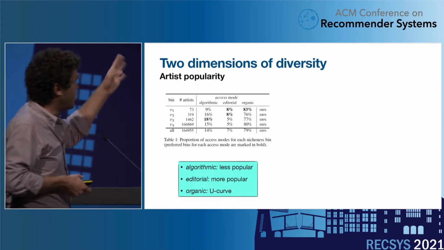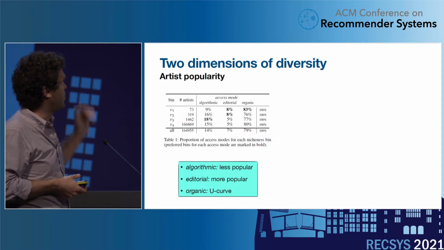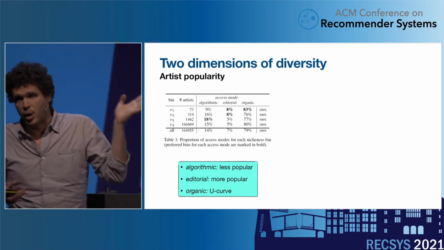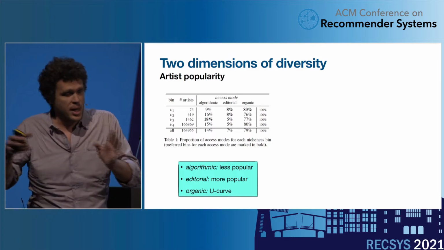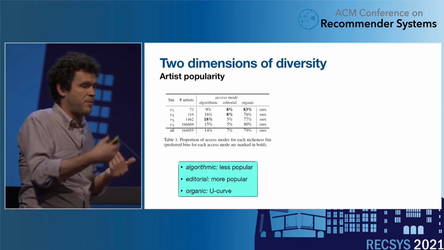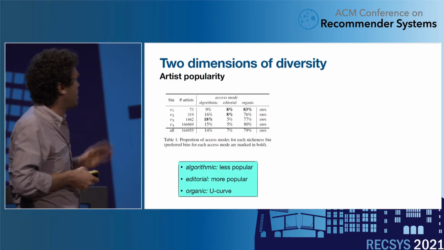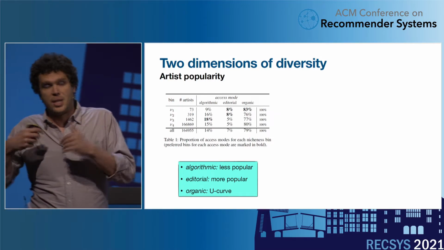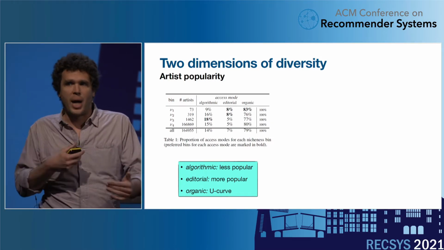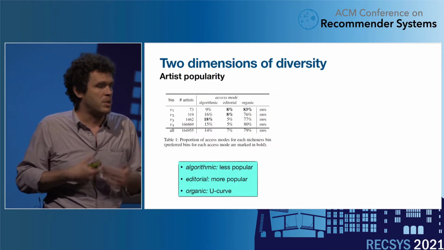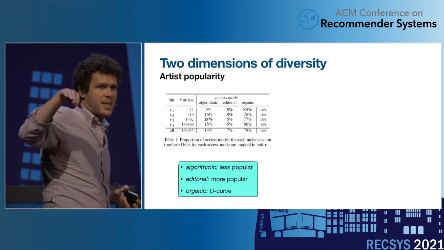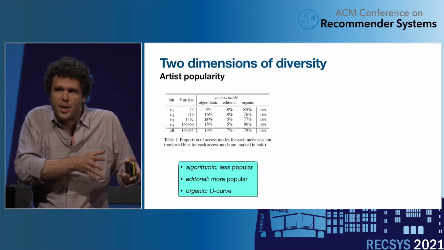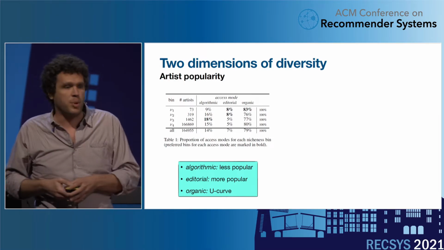When we simply look at the access modes that correspond to these bins, we see that organic access is the majority of access anyway, but still there are these variations. Algorithmic access, for instance, seems to favor the less popular artists. For the editorial access, it's the other way around, it's more popular artists. And the organic access is a sort of U-curve that favors both very popular artists and much less popular artists.